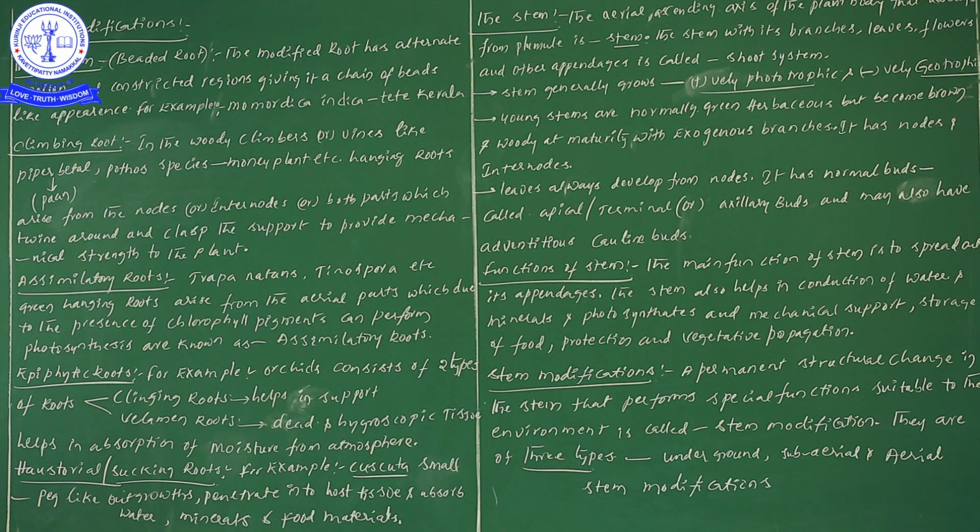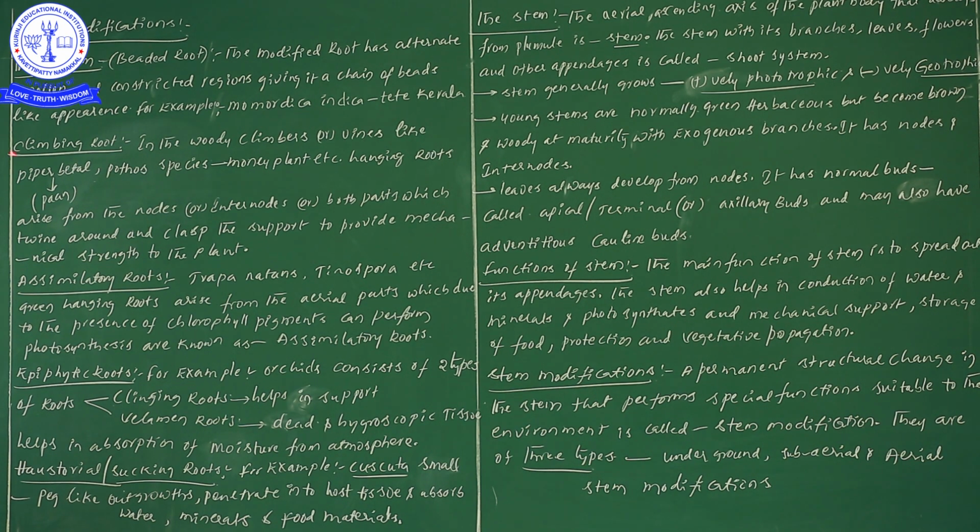Here the modified roots have alternate swollen and constricted regions, like how girls wear bead-like or chain-like structures with beads. Likewise we can see the arrangement, a chain of bead-like appearance, for example Momordica indica, whose common name is Tete Kerala.